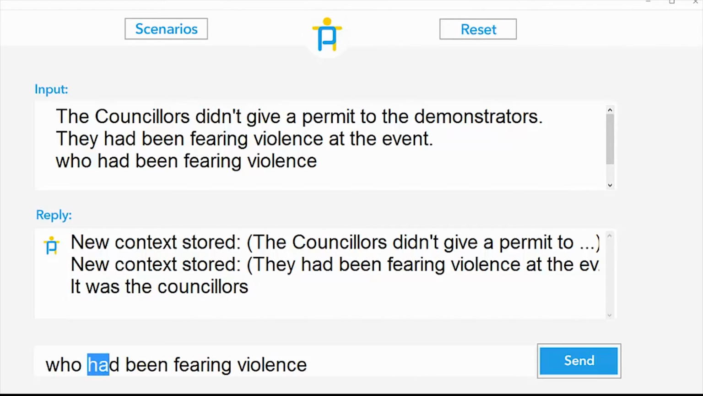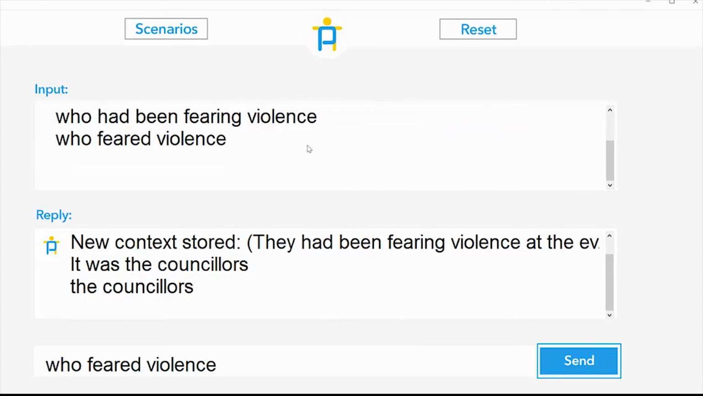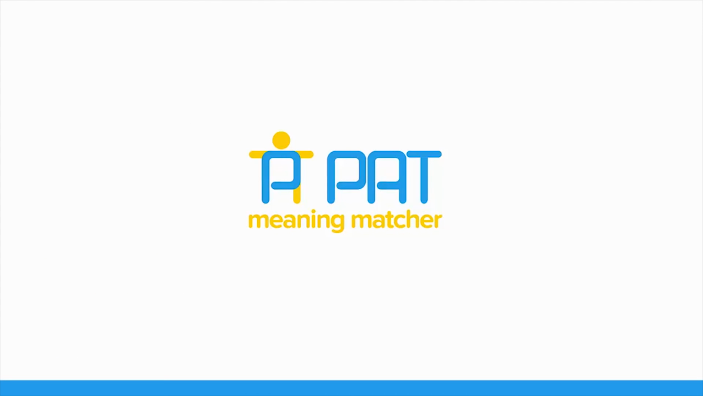And also, "who feared violence" is probably a simpler way of asking this without the additional tense and aspect in English. Who feared violence? The counselors. And you'll notice that we've got different answers there for counselors, "it was the counselors," and so forth. That's just the type of natural responses that you would expect from a natural language understanding system.